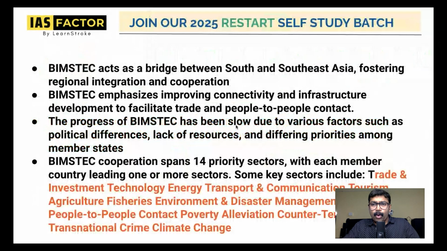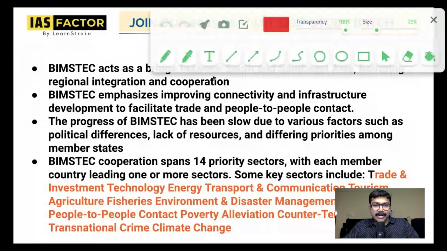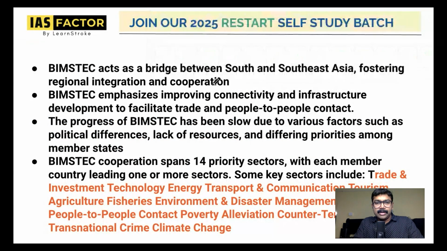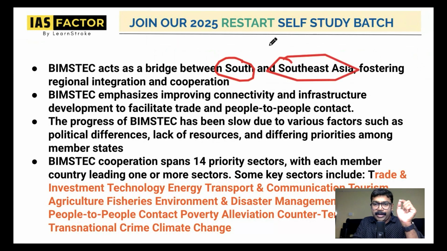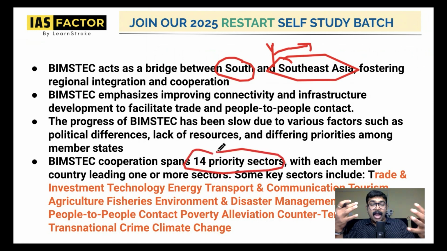And why is BIMSTEC existing? That is one important thing that you have to understand. It is a bridge between South and Southeast Asia. Very, very important. India stands here. It is a bridge between South and Southeast Asia. So, all these things we already discussed. There are 14 priority sectors, and you don't have to memorize all the priority sectors, but you should definitely understand what the important ones are. I'm just going to read this: trade.